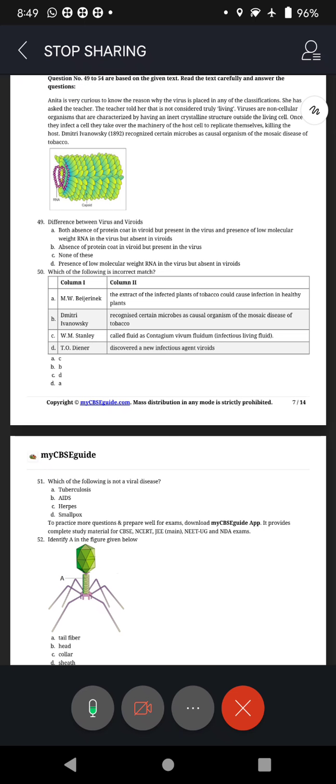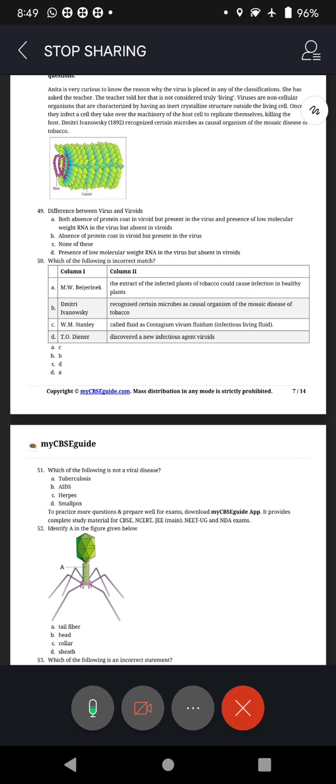Now, after having understood the concept, look at the diagram. There is a capsid, that protein capsule, protein coat, and RNA. In most viruses, RNA is the genetic material. Of course, there are viruses with DNA also, right? So predominantly it is RNA. Now, question number 49: difference between virus and viroids.